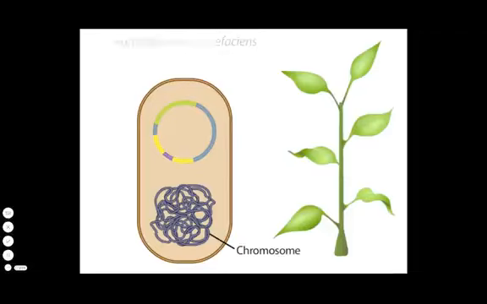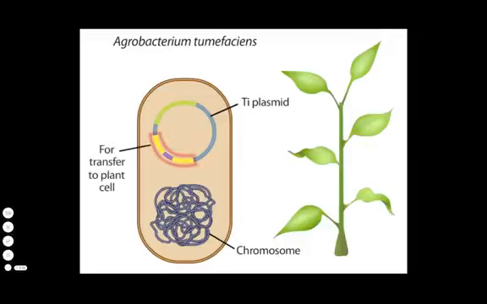The bacterium Agrobacterium tumefaciens is a natural genetic engineer of a wide variety of plants. The bacterium has a loop of DNA called a tumor-inducing or Ti plasmid and can transfer part of this plasmid into a plant cell. The DNA transfer induces plant cells to make food molecules for the bacterium.